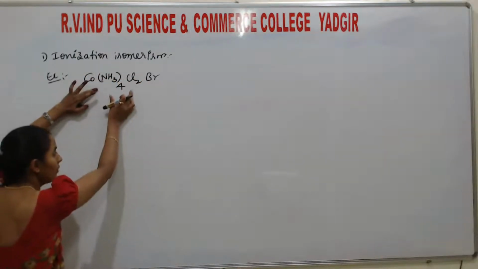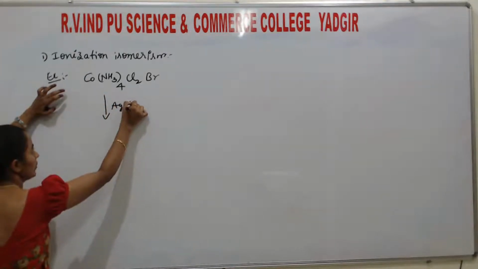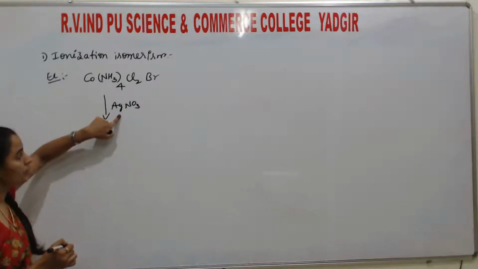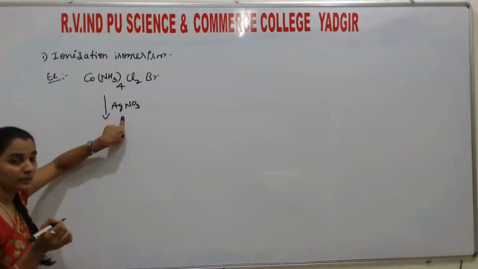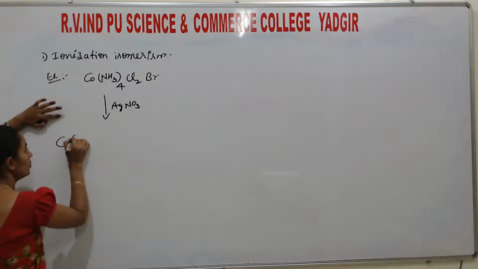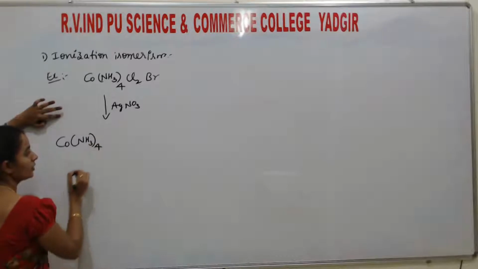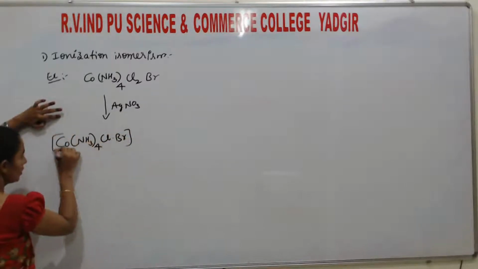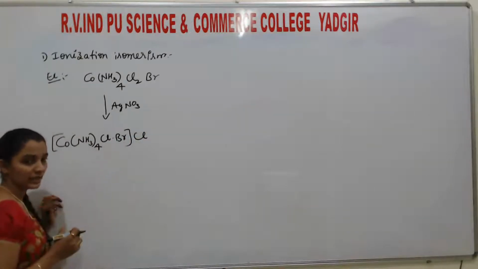If this type of compound is treated with AgNO3 and it gives a white precipitate, that means the compound is [Co(NH3)4ClBr]Cl.